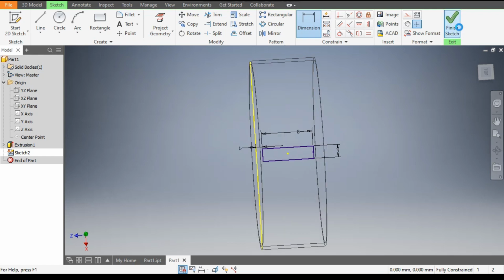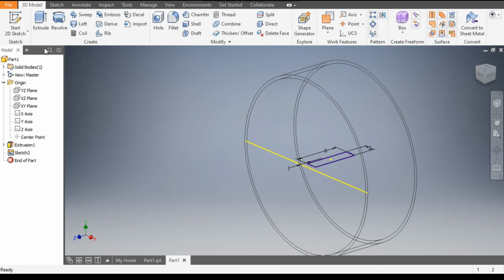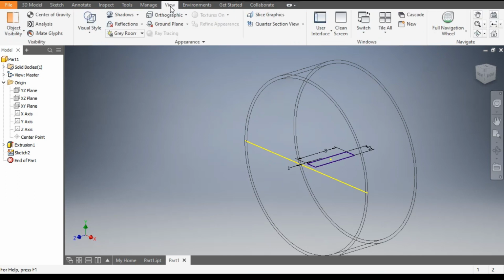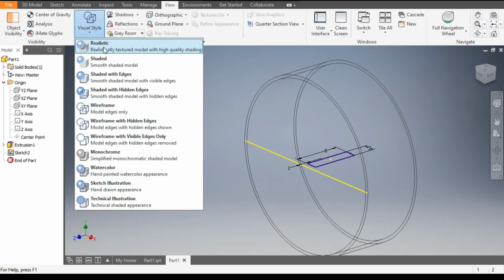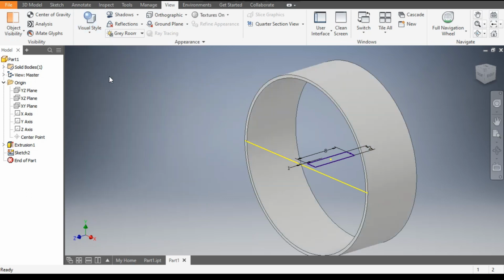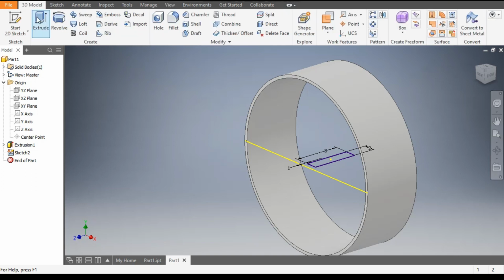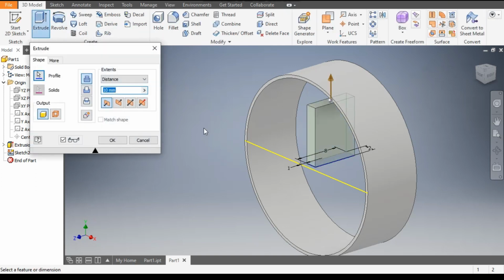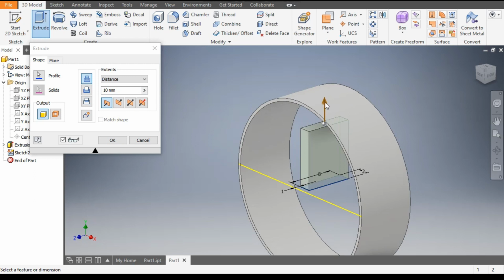Now finish sketch and change the view. Go to view style and change back to shaded with edges. Okay, now go to 3D model and select the extrude. Extrude it outside the profile and make it a cut profile, so it will cut here. And okay.